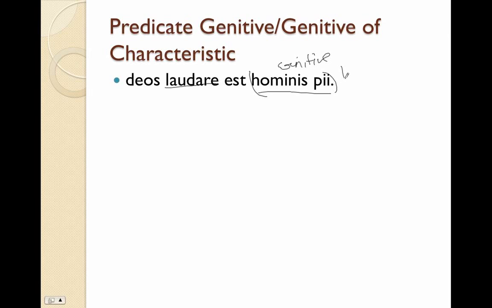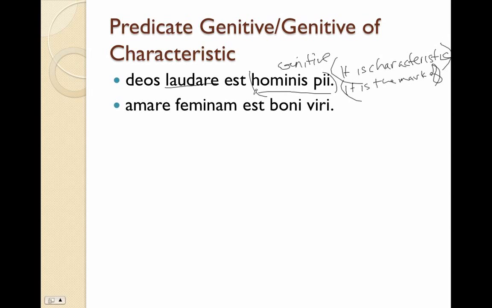It is the mark of. It is characteristic. It is the role of. It is the mark of, which we're supplying, all of these. All of these would be in parentheses because they don't show up anywhere in the Latin sentence. It is, to praise the gods is of the pious man.